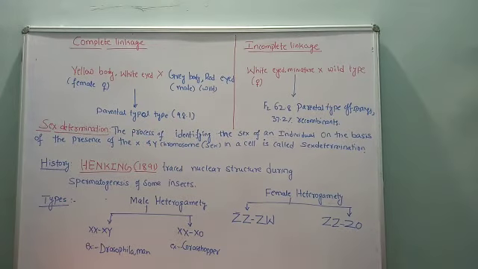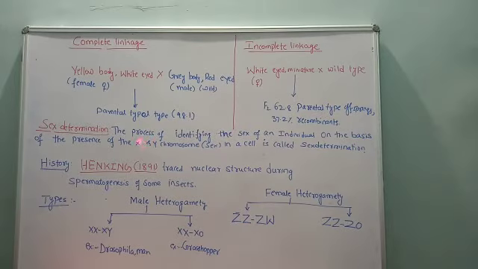We know there are two types of chromosomes: sex chromosomes and autosomes, the body chromosomes. We do not identify the organism based on the somatic chromosomes, but based on the sex chromosomes. Sex chromosomes are of two types, X and Y. So whether the individual bears X and Y chromosomes or XX chromosomes, what type of chromosomes are there?